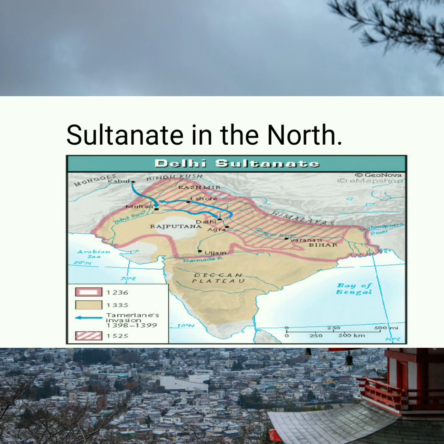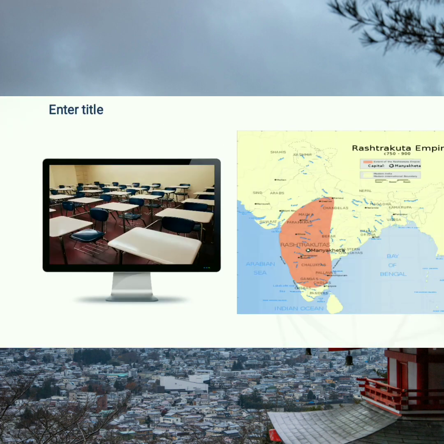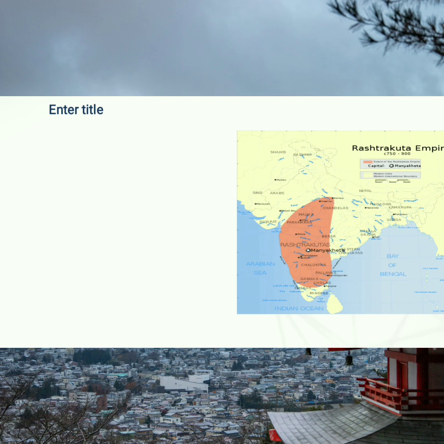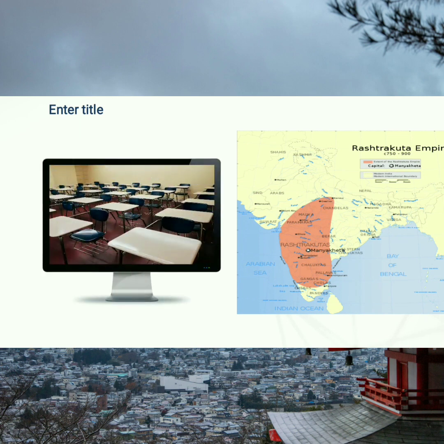The invasion of the Northwest. The local dynasties like the Yadavas, the Rashtrakutas in Maharashtra, the invaders came from the northwest. They conquered various other dynasties and established their power.